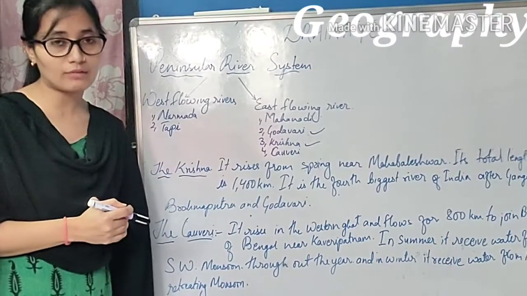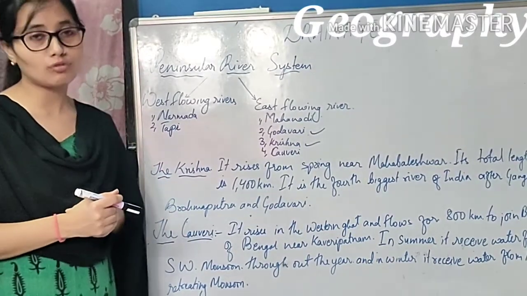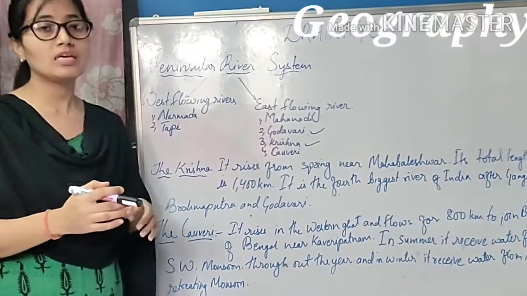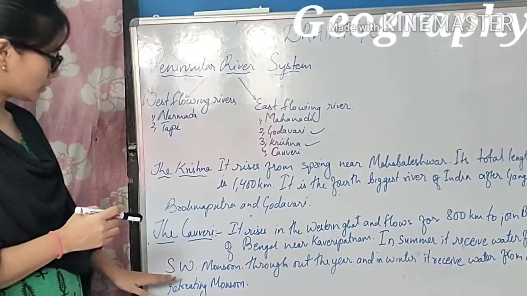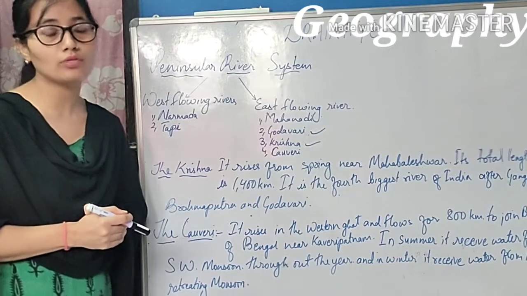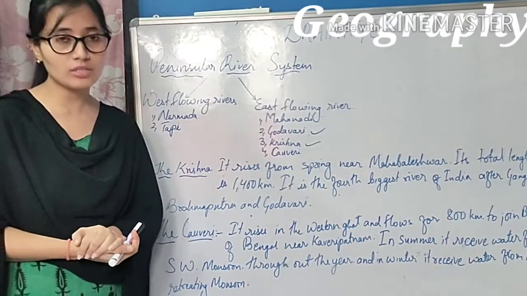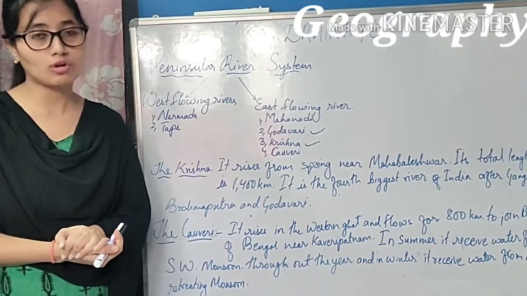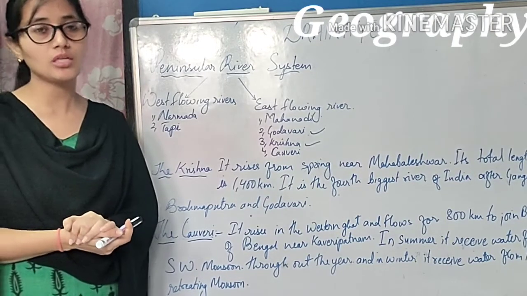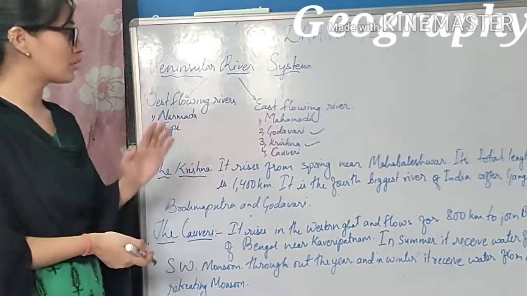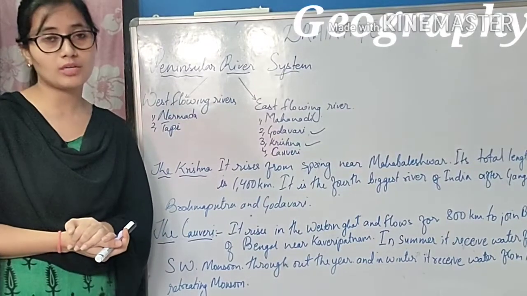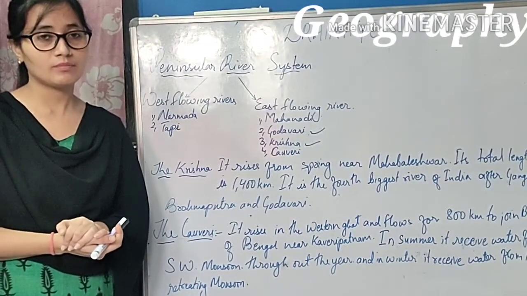This river Kaveri also receives water from rainfall. In summer, it receives water from the southwest monsoon throughout the year, and in winter it receives water from the northeast retreating monsoon. So this was about the east flowing rivers of Peninsular India.